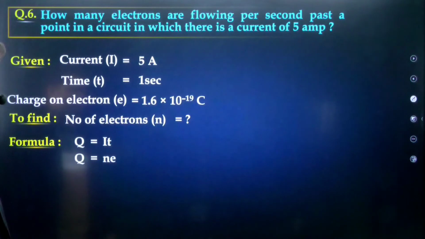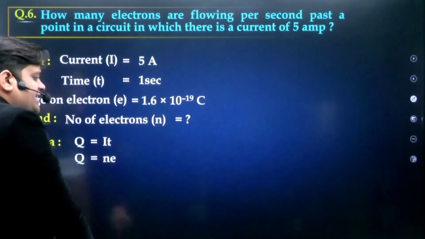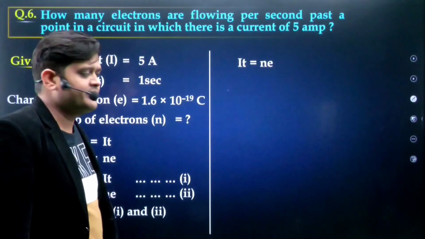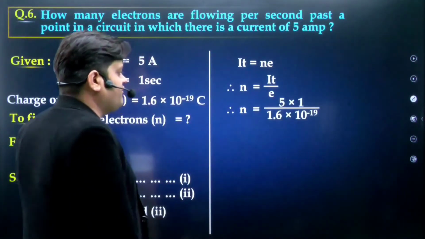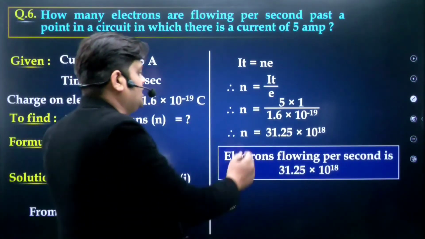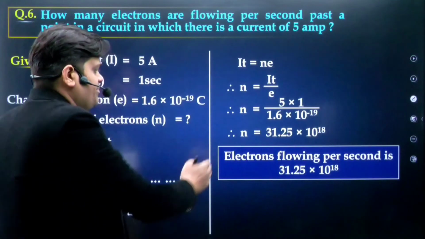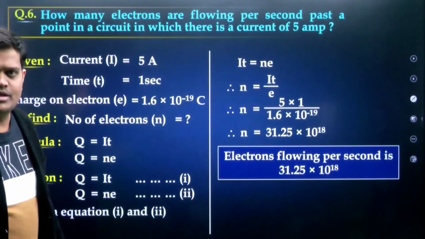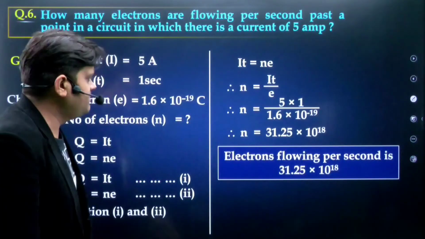Tell me the formula: Q equals I into T, and Q equals N E. Both are equal, so I T equals N E. Then the number of electrons N equals I T by E. If we solve it, we find 31.25 into 10 to the power 18 electrons. These two formulas are used to calculate it. We equate them and find the number of electrons. Simple.